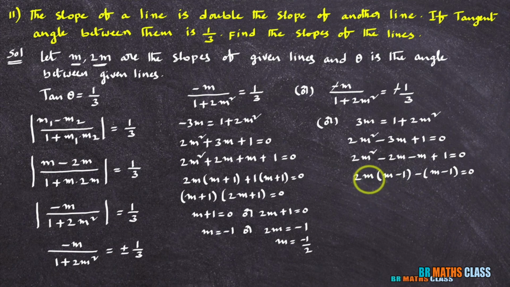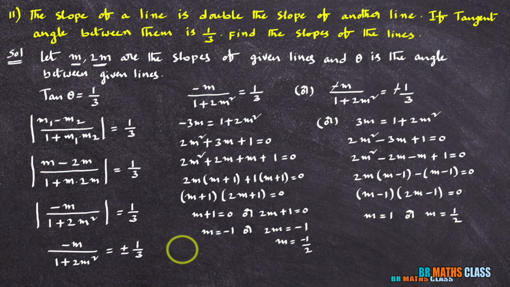So here m minus 1 is there, here also m minus 1 is there. So you take m minus 1 common. What things are remaining? 2m minus 1 equal to 0. Here product of two terms is 0, means either this equal to 0 or this term equal to 0. So what can I write? I can write m equal to 1 or m equal to 1 by 2.